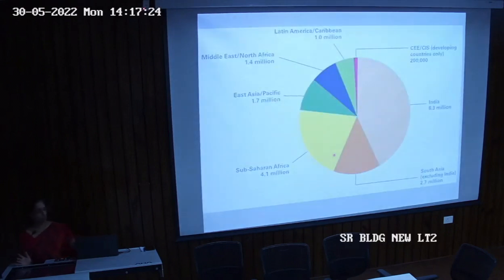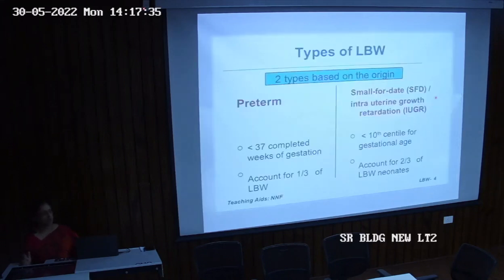So here you can see India is having a large number of low birth weight babies. Now I had used the term preterm also. So we have two types of low birth weight babies based on their origin. One is preterm, that is they were born before their term time.